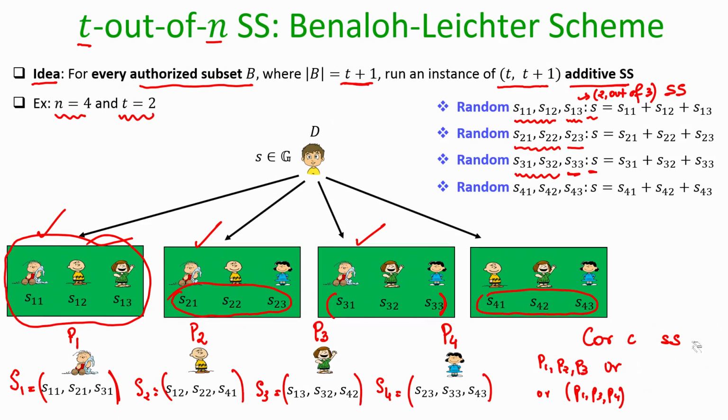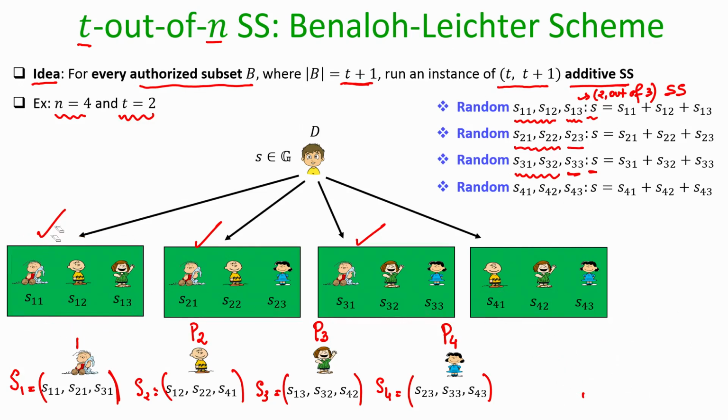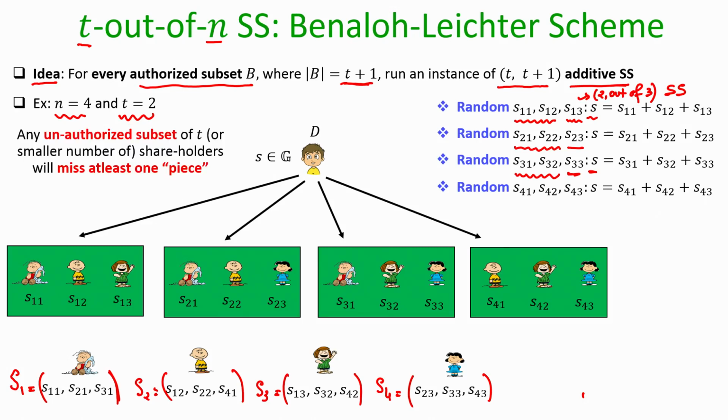Now, what about the privacy property? Does it satisfy the privacy requirement? Can I argue that if I take any subset of 2 parties, then the probability distribution of the information that those 2 parties receive from the dealer is independent of the secret? My claim is that if you take any unauthorized subset of T or a smaller number of shareholders, they will miss at least one value to get back the secret, and that missing value could be any value, and hence it could be any secret which the dealer has actually shared with those 2 parties.